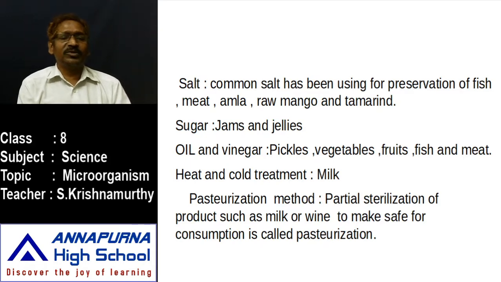So let us discuss salt. Common salt has been used for preservation of fish, meat, amla, raw mango and tamarind. All these are raw products. If you want to preserve these raw products without spoiling from microorganisms, we have to add some amount of salt as well as some amount of oil. When we add oil and salt, they prevent the growth of microorganisms.